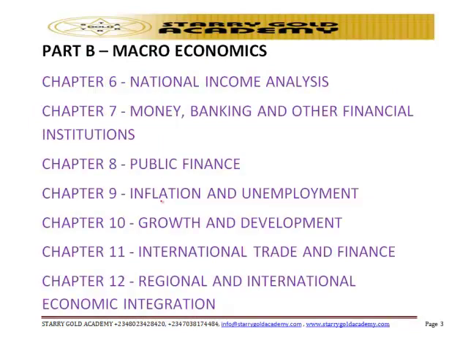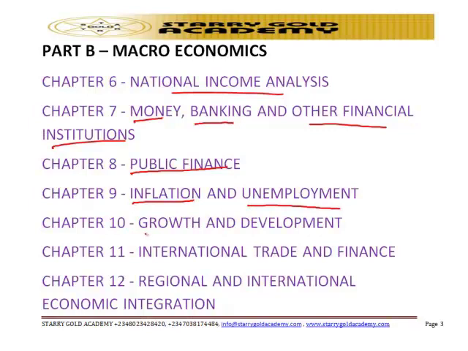Having considered all these topics in part A in microeconomics, we'll move to part B, which is the macroeconomics. Under the macroeconomics, we're considering 7 chapters, like I said earlier, from chapter 6 to chapter 12. Under chapter 6, we'll be looking at national income analysis. Chapter 7, we're considering money, banking, and other financial institutions. Chapter 8, we'll be looking at public finance.